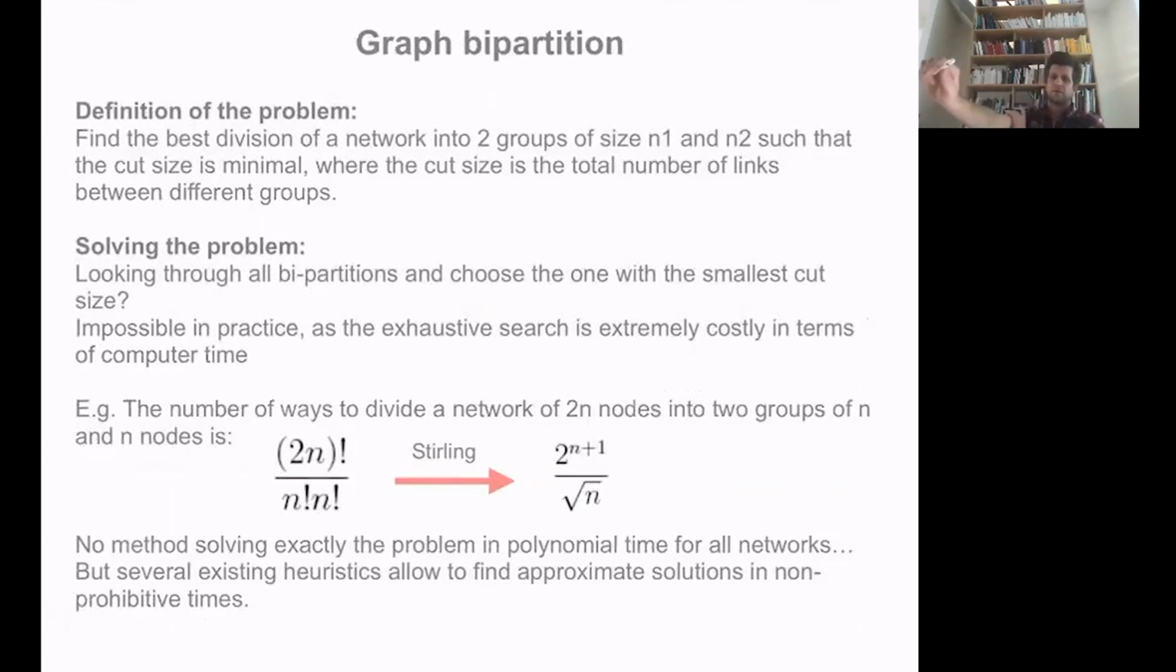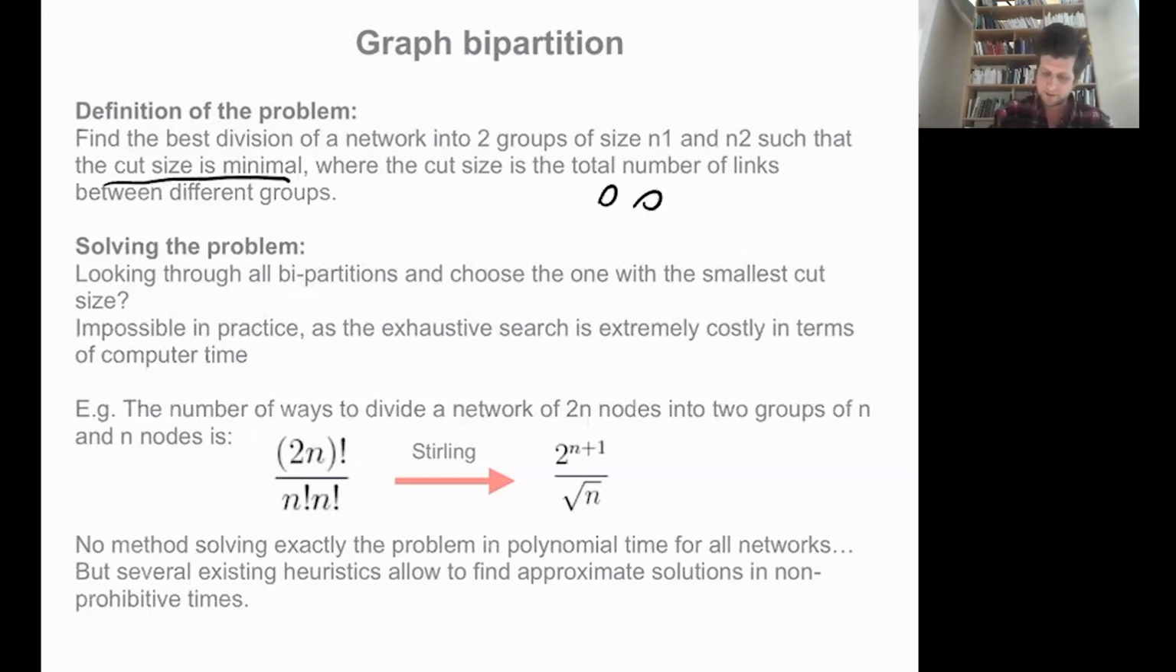So to start, let's look at this graph bipartition problem, which is a graph partitioning problem. Let's assume that the problem you need to solve is the following: you want to find the best division of a network into two groups of size N1 and N2, such that you minimize the cut size. And what is the cut size?